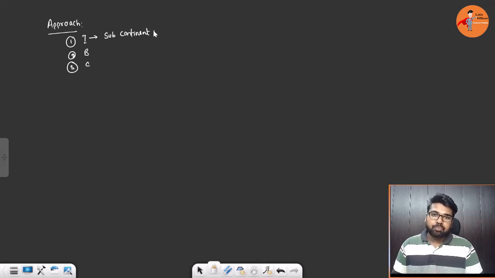So in India, you can find the entire globe, the entire planet. Whatever kinds of diversity that you see, you can find it in India. Yet geographically, it is only 2.4% of the entire Earth's surface. That's where it is falling short to be called a continent. That is what we need to justify in this answer.